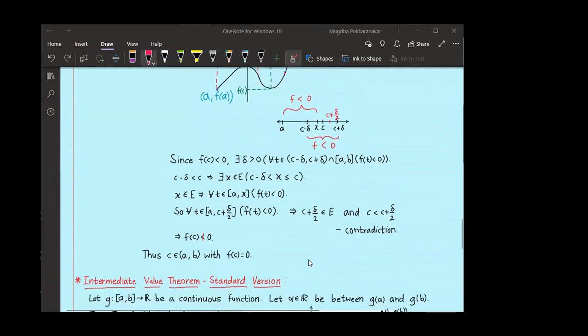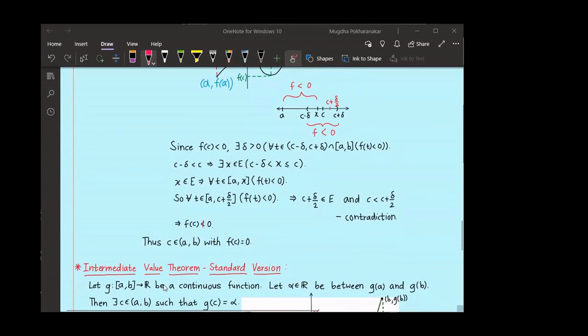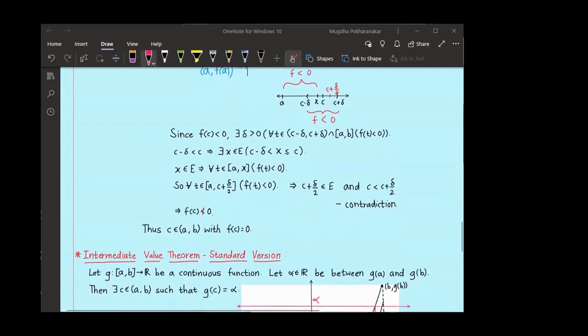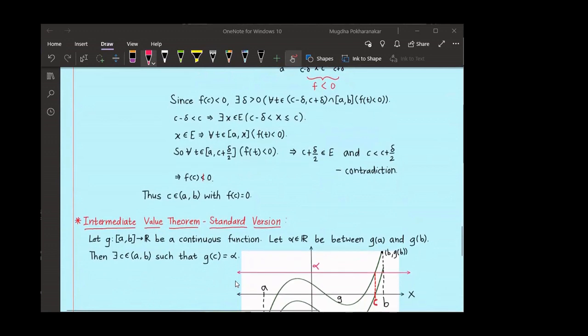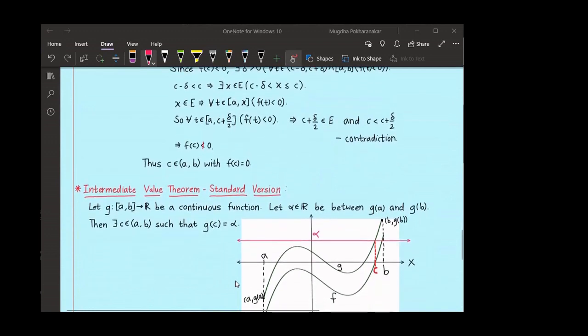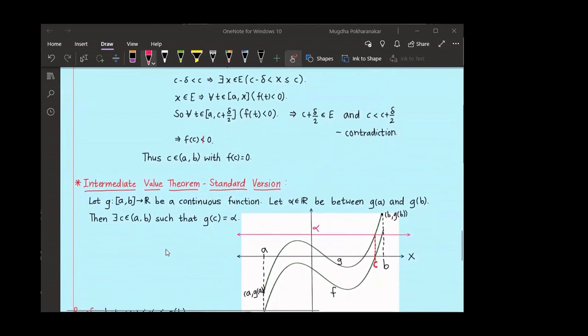Suppose g is a function from the closed interval a b to R, which is continuous. Let alpha, a real number, be between g of a and g of b. Then my claim is there exists c in the open interval a b such that g of c is equal to alpha. I am dealing with the case g of a less than g of b. You can do a similar thing for g of b less than g of a. For proving this, I want to reduce this problem to the previous special case which we handled.